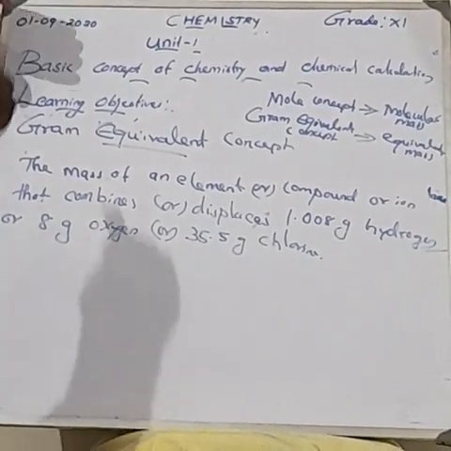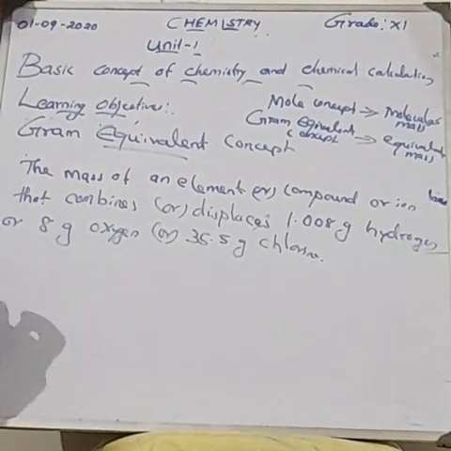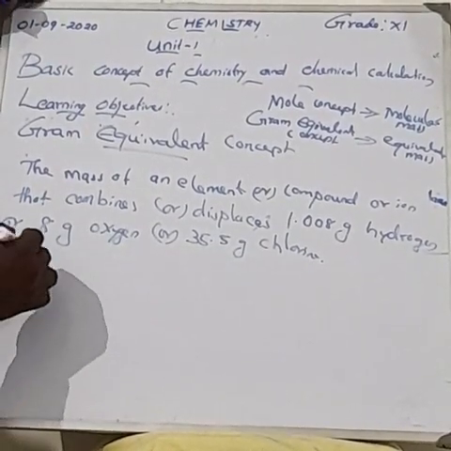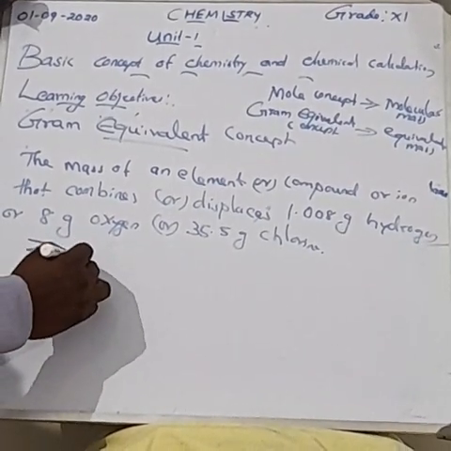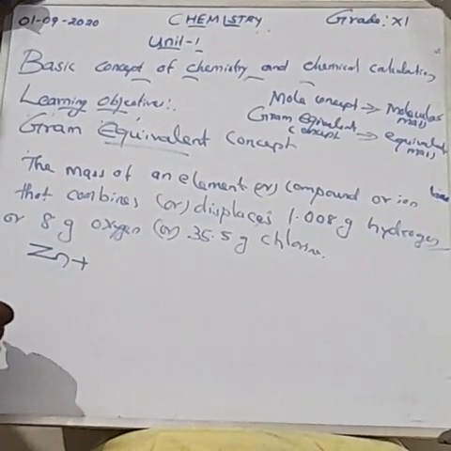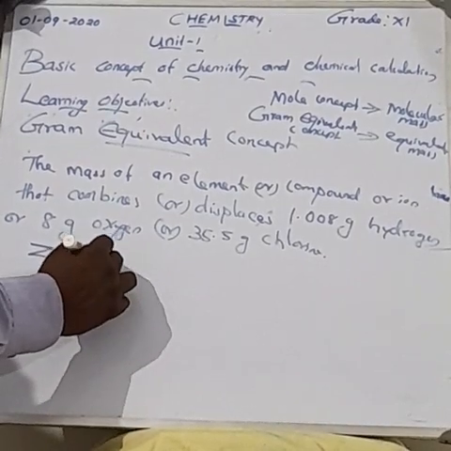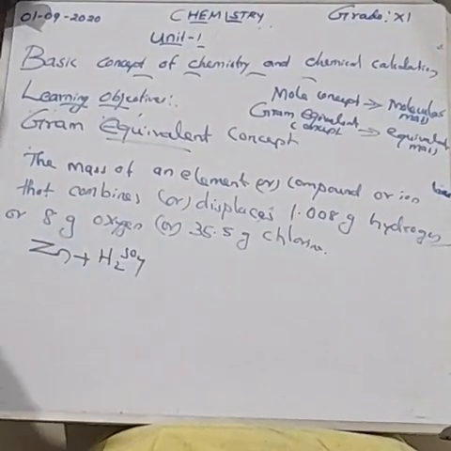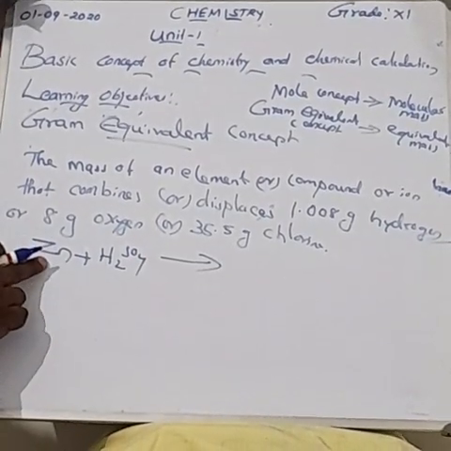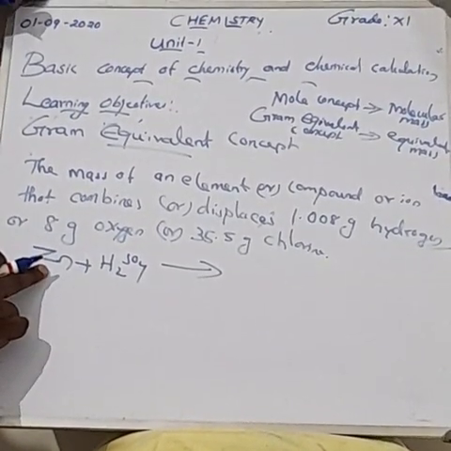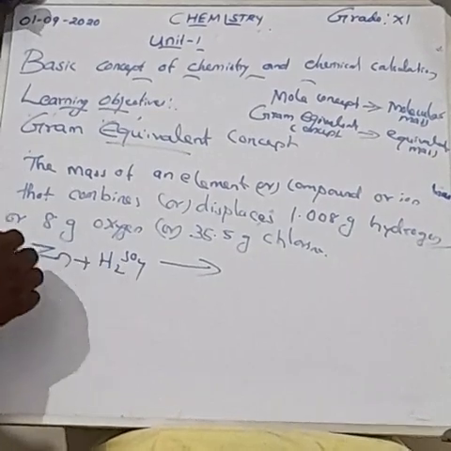Let us consider a reaction to explain it. Zinc, Zn, combines with sulfuric acid. The formula for sulfuric acid is H2SO4.